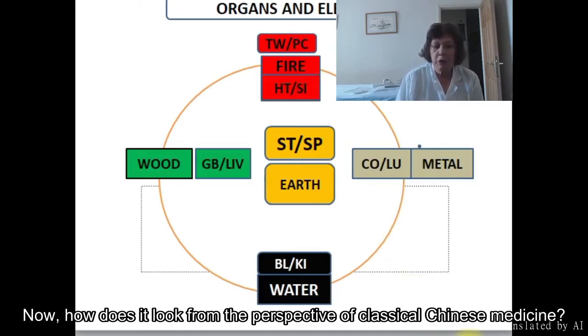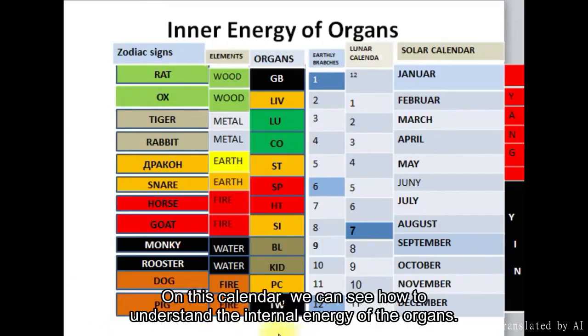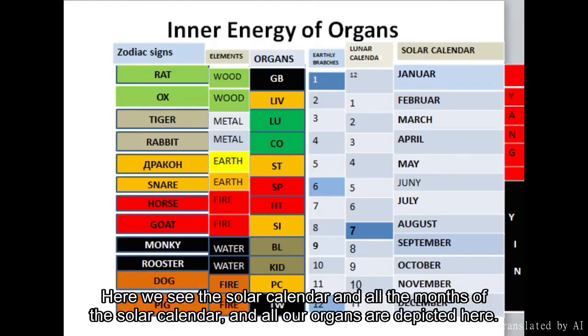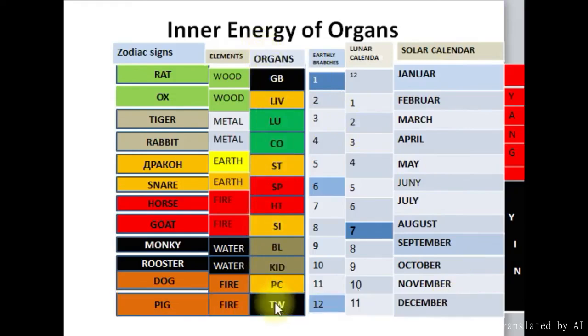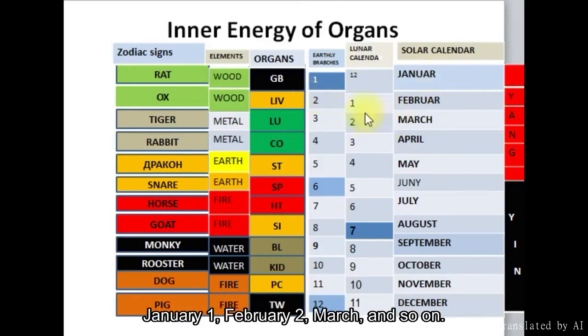Now, how does it look from the perspective of classical Chinese medicine? On this calendar, we can see how to understand the internal energy of the organs. Here we see the solar calendar and all the months of the solar calendar, and all our organs are depicted here. In our 12 organs, we see that these are earthly branches that exactly correspond to the solar calendar and these months. January 1st, February 2nd, March, and so on.